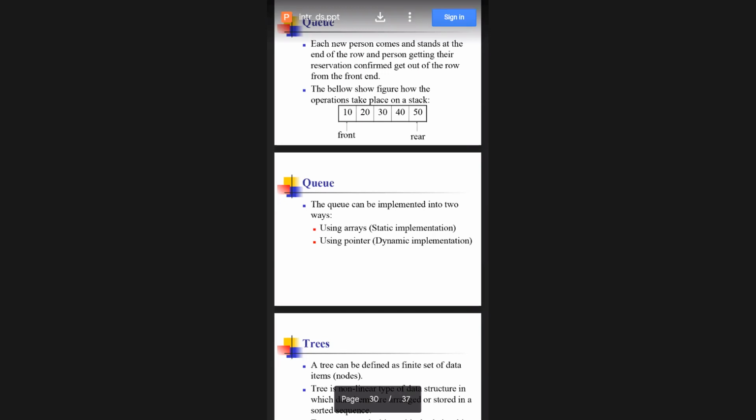This module 1 introduction part we have covered. One by one we have to see the programs, ma'am. I think everyone is aware of how to implement, how to declare, and some definitions also you have learned from this class.